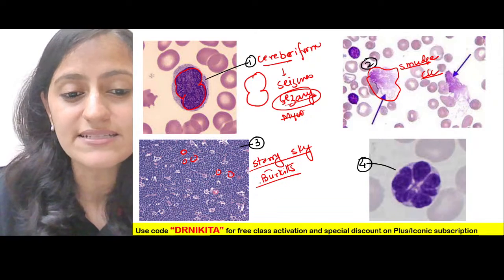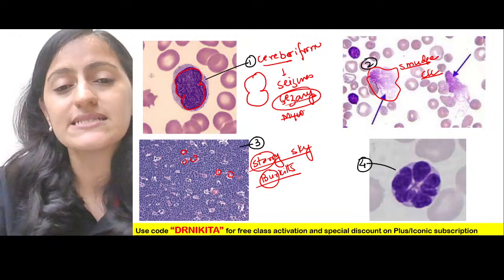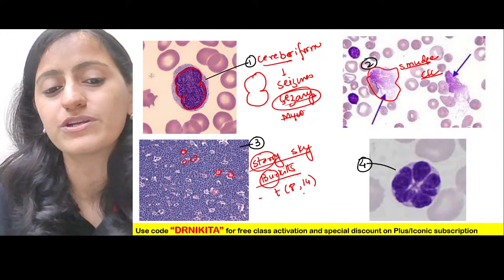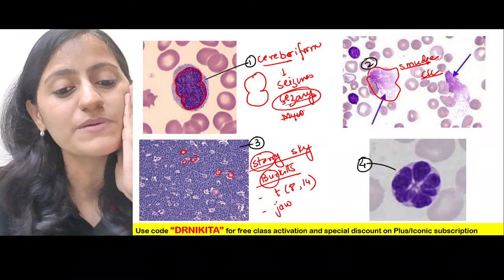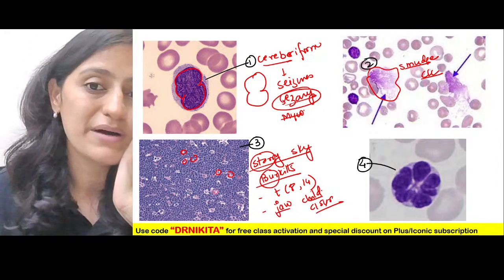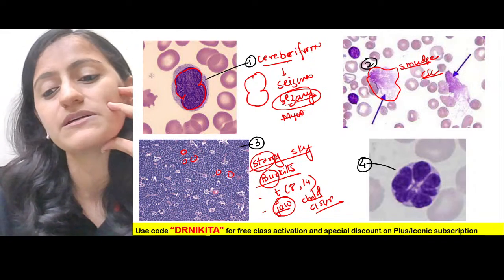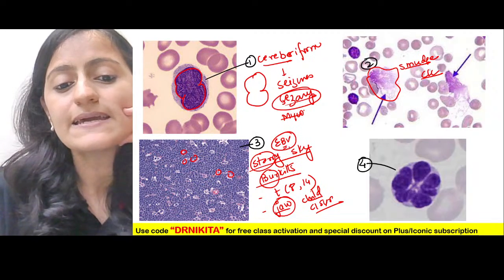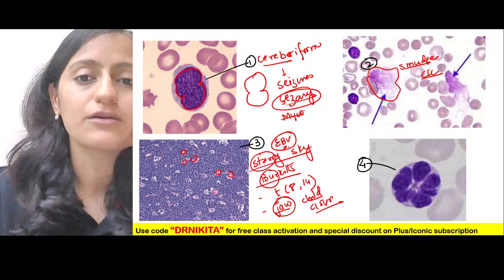Stars visible all over the sky. Remember, that is Burkitt's, stars in the sky. Burkitt's is translocation 8;14, 2;8, 8;22. Important history in Burkitt's would be a child. It is generally common in less than 15 years of age. Burkitt's is the most common. Jaw lesion is a common history, which is associated with EBV. Remember, Burkitt's for B, it is Epstein-Barr virus.